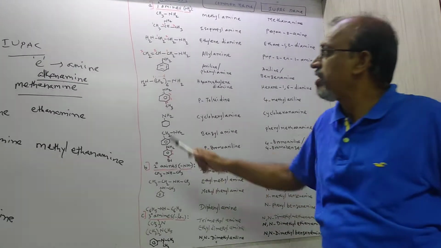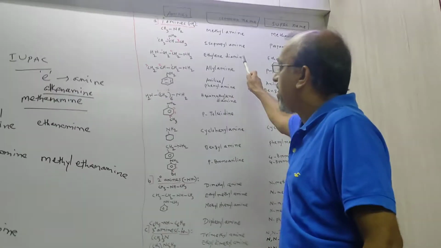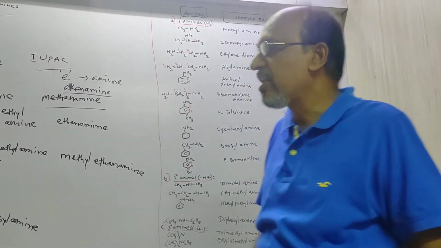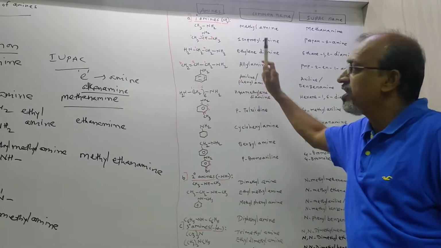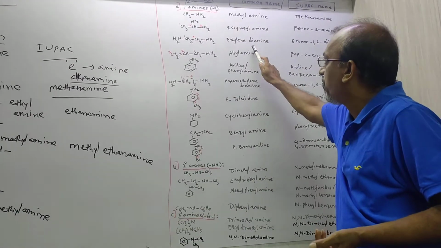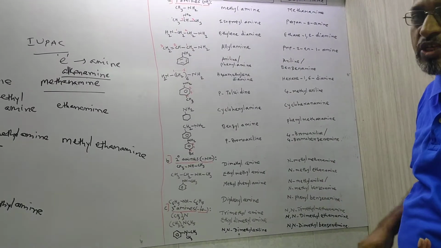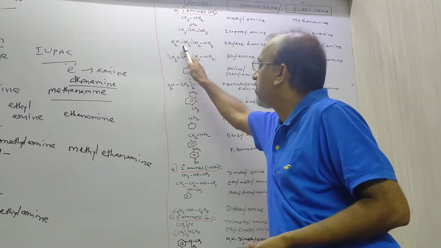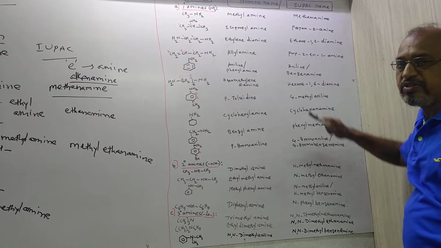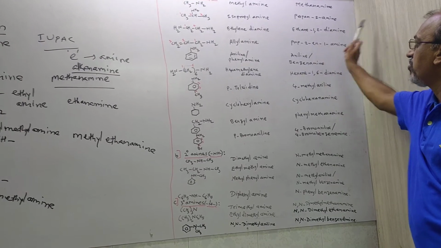Later on, next example, NH2, CH2, CH2, NH2. So it is the case of ethylene diamine. Here, CH2, CH2 group means the ethylene group, just as CH3 group means the methyl group. Here, NH2, NH2 means amine repeated 2 times, that's why we can use the word di before the amine. That's why ethylene diamine. And as per the rule, we give numbering to the carbon chain, first carbon, second carbon, and these NH2 groups are present on the first and second carbon. That's why 1,2-diamine, and the chain contains 2 carbon, that's why ethane. So it is ethane-1,2-diamine.